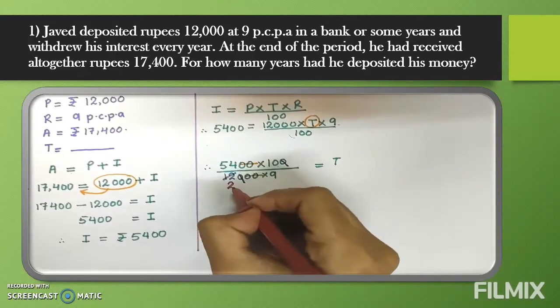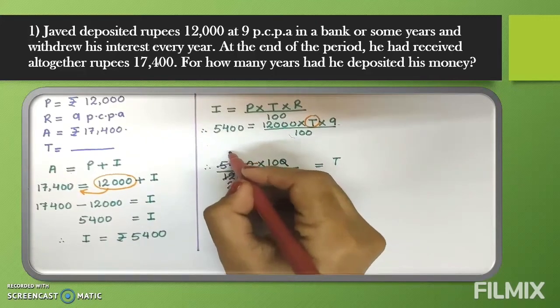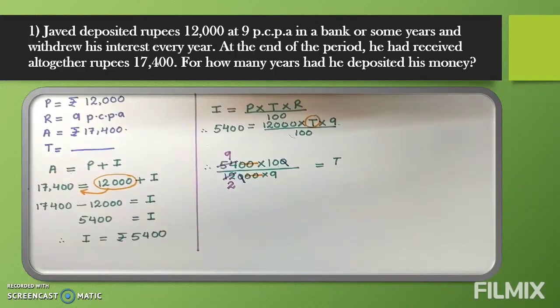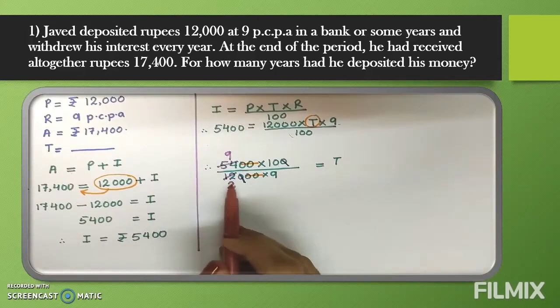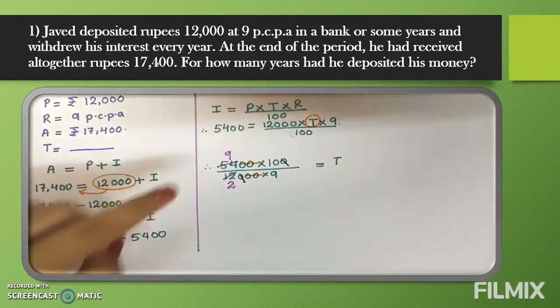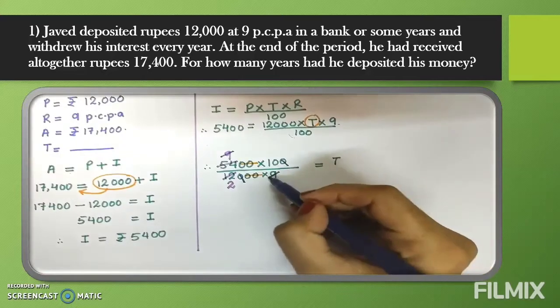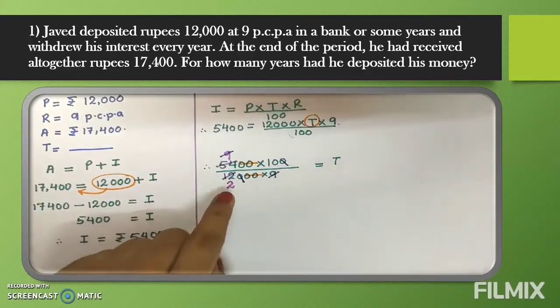In the 6 table, when 12 is coming, 2's are. In the table of 6, when 54 is coming, 9's are. So here I got 2 6's are 12, 2 9's are 54. Now if you see, 9 we have up also, 9 we have down also. So this 9 we will cancel. Now what is left?